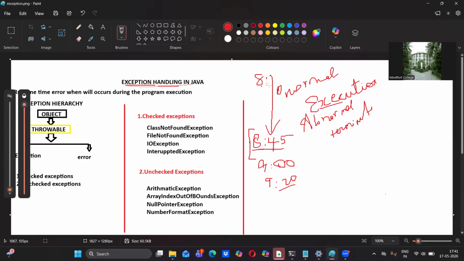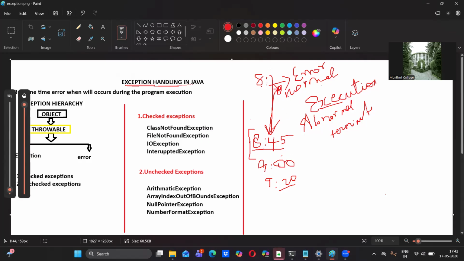So here the puncture is nothing but an error. Okay, error. So we are going to handle this error by using some statements in the context of Java. And here what is the error? The tire gets punctured, that is an error. And how do you handle it? You just went to the mechanic shop and you fixed that puncture, you just cleared it and you just moved on to the college by 9 o'clock or something. Okay, something you handled and you reached the college.